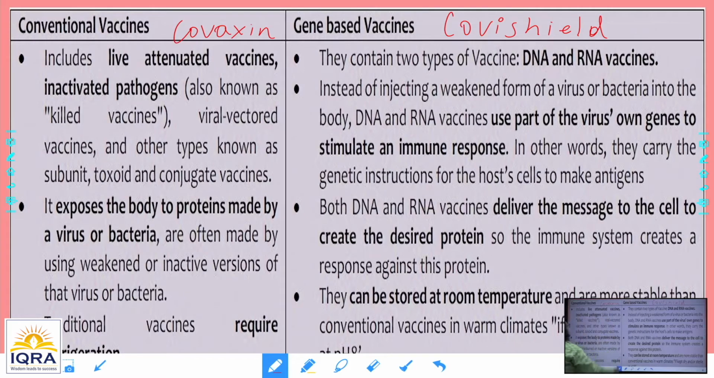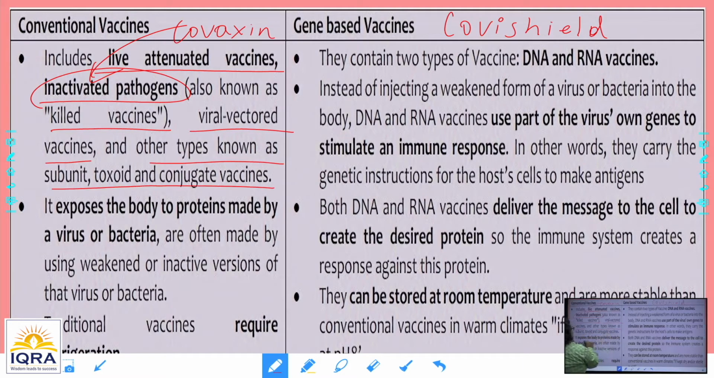So if you take the normal conventional vaccine, what happens there? It is either a live attenuated vaccine or an inactivated pathogen, like Covaxin by Bharat Biotech, which is an inactivated pathogen. So they are killed vaccines. There are also viral vectored vaccines, and subunit and toxoid conjugate vaccines, which expose the body to protein made by the virus or bacteria, using weakened or inactive versions of the virus or bacteria. The traditional vaccines require refrigeration.